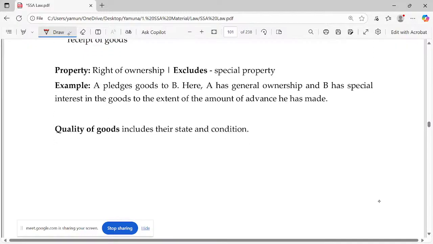Property is nothing but the right of ownership. And quality of goods: we are not talking about quality like ISI and ISO and all. We are talking about quality with respect to this sale of goods, whether it's a 10 rupee property or a 100 rupee property or whatever it is. When we talk about the quality of goods, it includes state and condition only. We are not talking about quality and quality control.